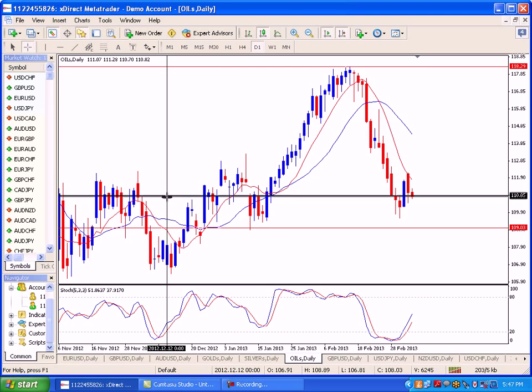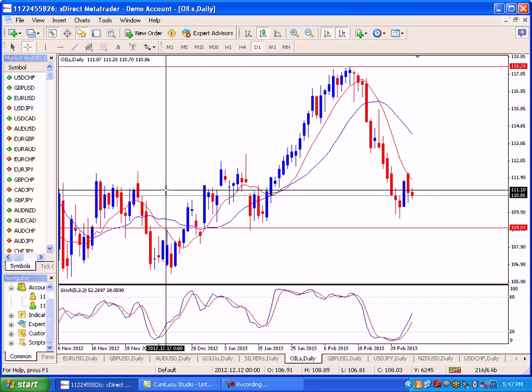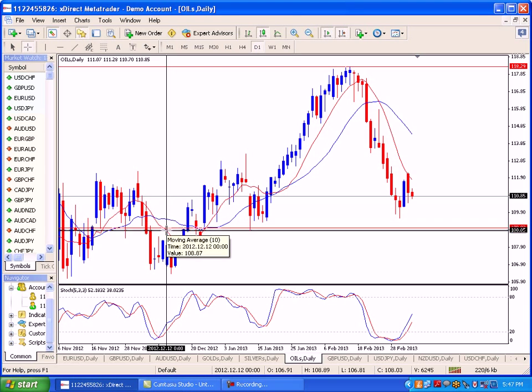Any level can be shorted in the range of 110.8 to 111.2. One can expect a target of 109.5 as the first target, and 108.8 to 109 will be the second target.